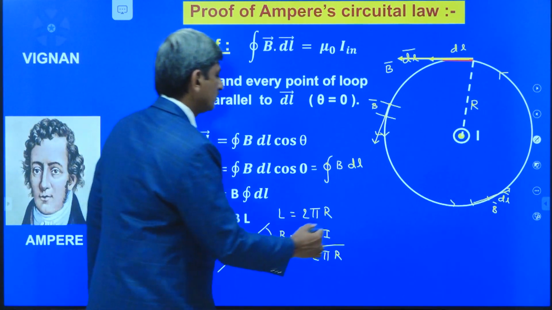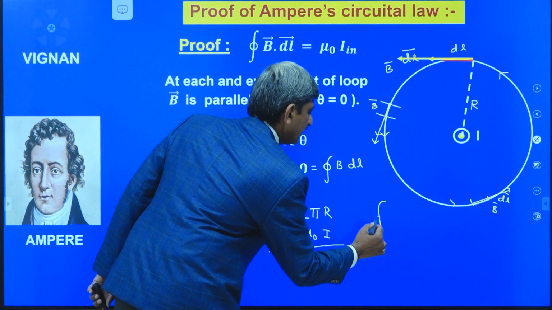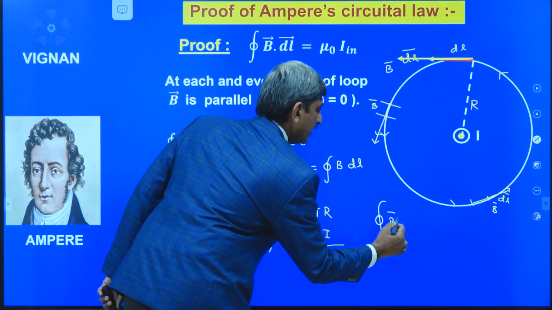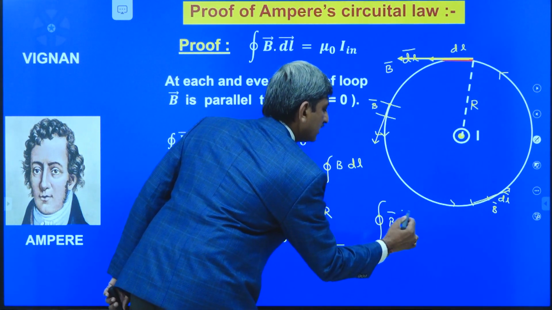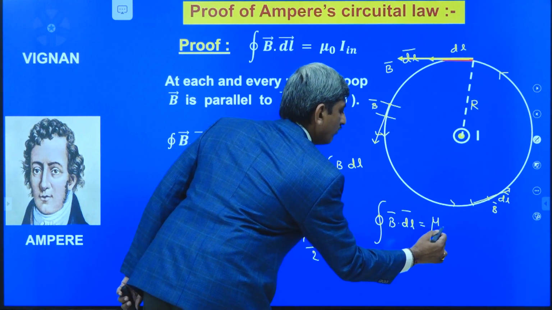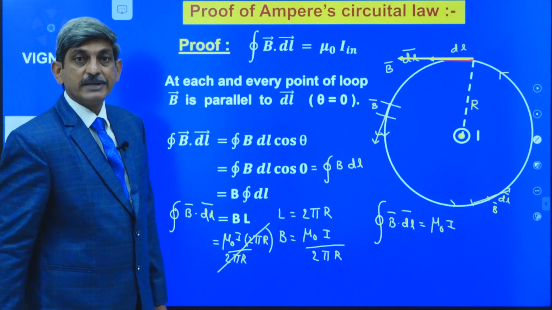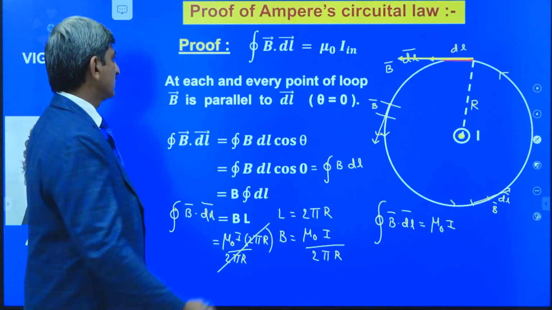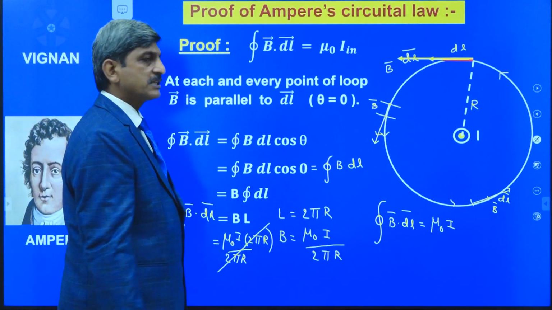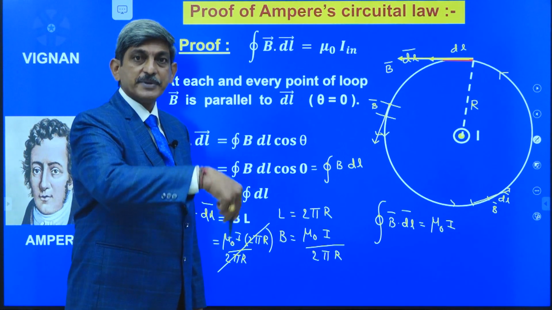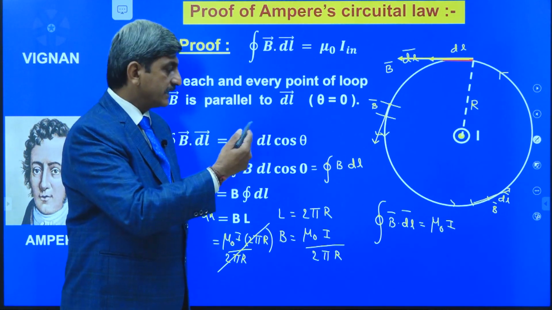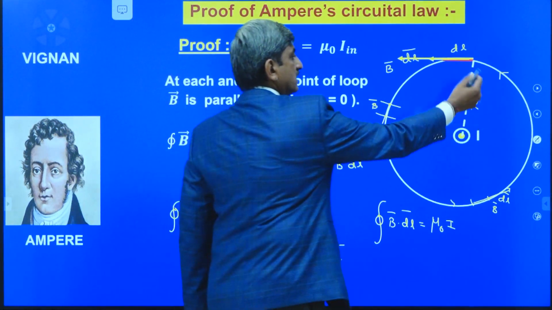From this we have integral B bar dot DL bar is equal to mu naught I, which is nothing but the mathematical form of the Ampere's circuital law. So we can simply say that the Ampere's circuital law is proved and it is verified for this symmetrical path.